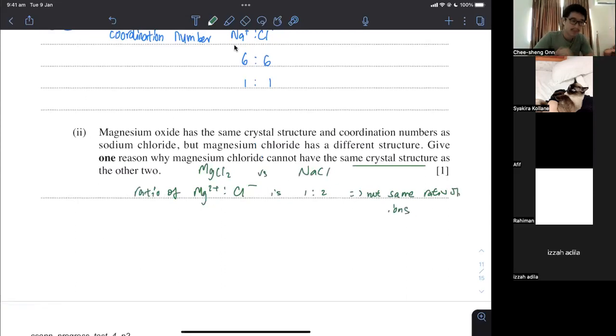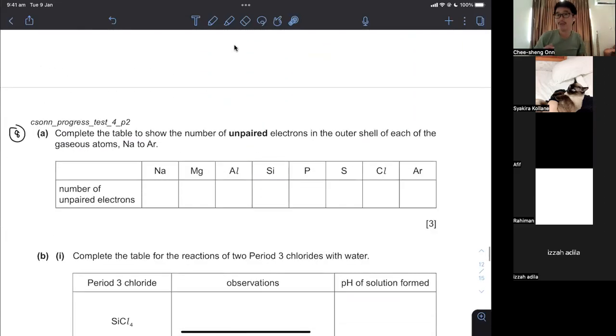Define compounds. A compound is made out of two or more elements chemically combined in a fixed ratio. This is the fixed ratio for MgCl2, because the charges have to cancel out. So the fixed ratio is 1:2. For NaCl, the fixed ratio is 1:1. When your fixed ratios are different, how can they have the exact same crystal structure? They cannot. All right, that's it really for the whole question.